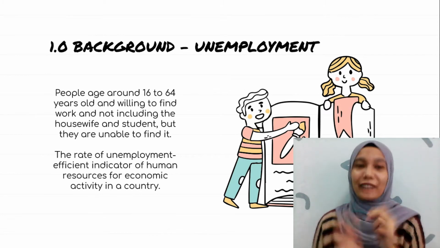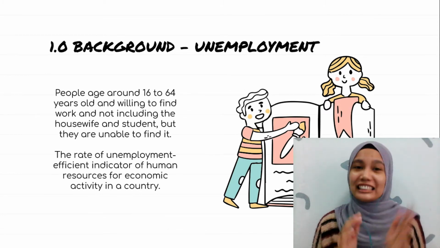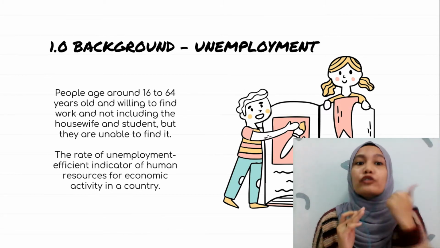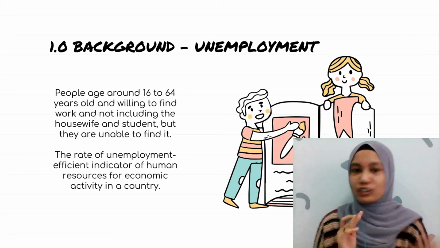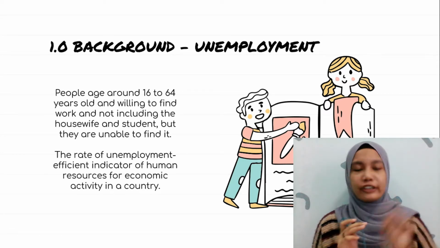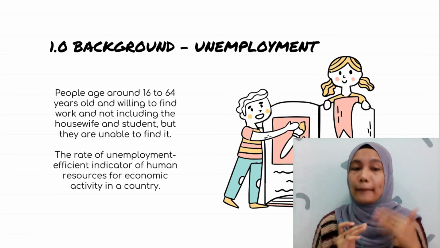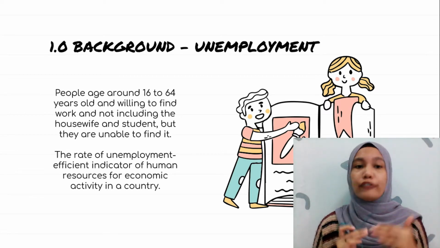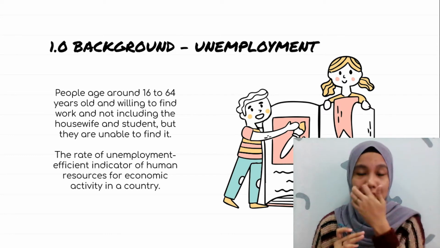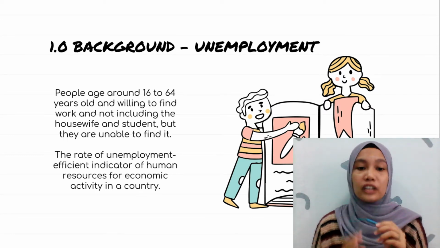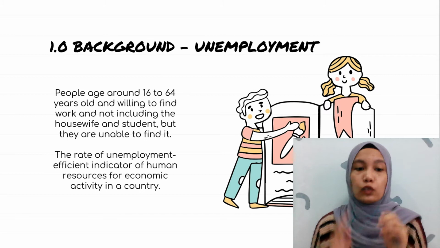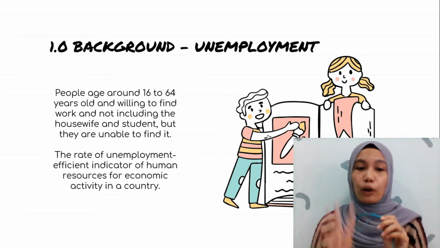Unemployment means people aged around 16 to 64 years old who are willing to find work, not including housewives and students, but are still unable to find work. Besides, the rate of unemployment can be used as an efficient indicator of human resources for economic activity in a country. Based on Keynes, a nation with an unemployment rate of 4% or less suggests that it has achieved full employment.